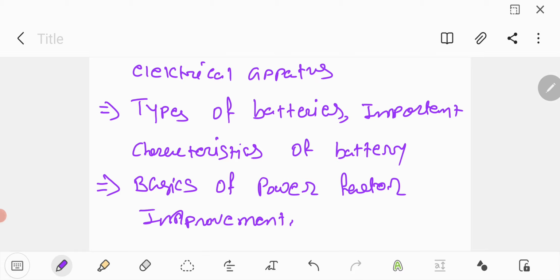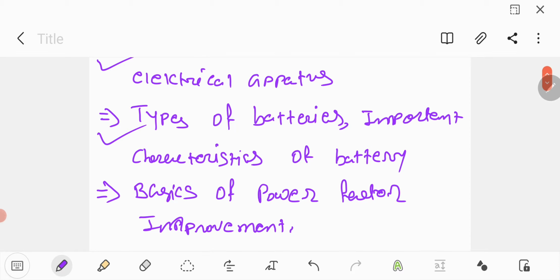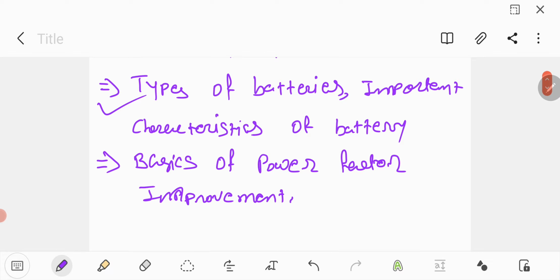So today we will go one by one topic. First, safety precautions for electrical apparatus, second, types of batteries and important characteristics of battery, and then basics of power factor improvement.